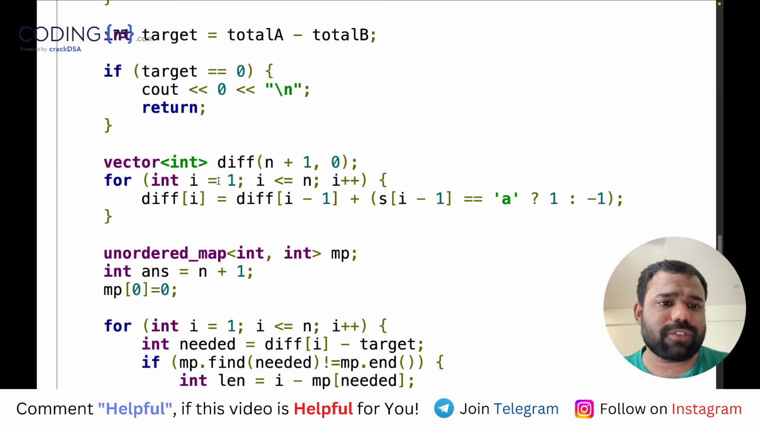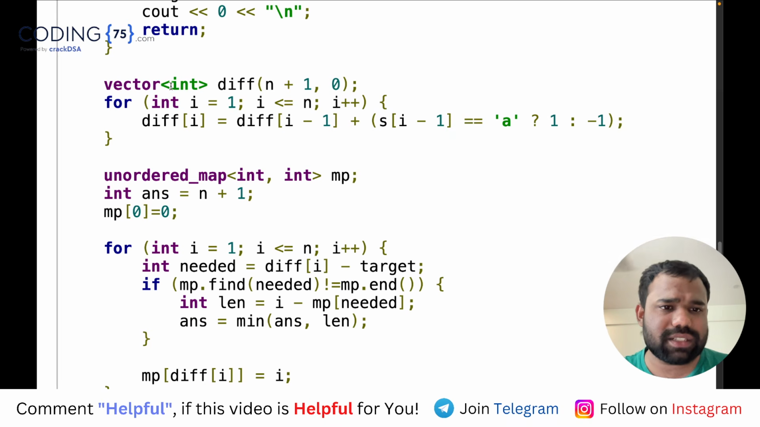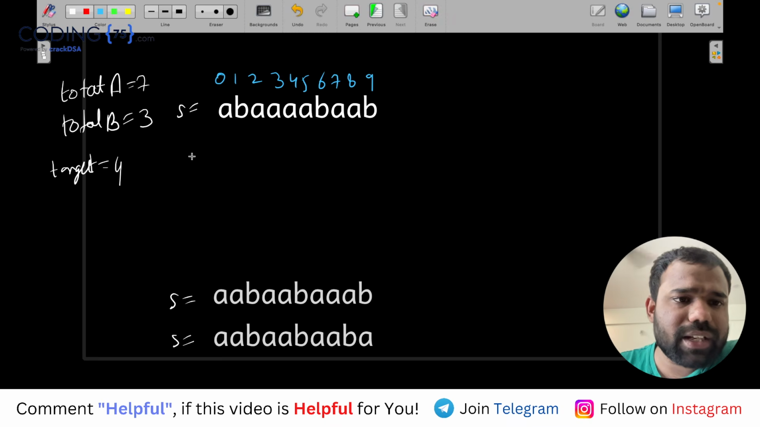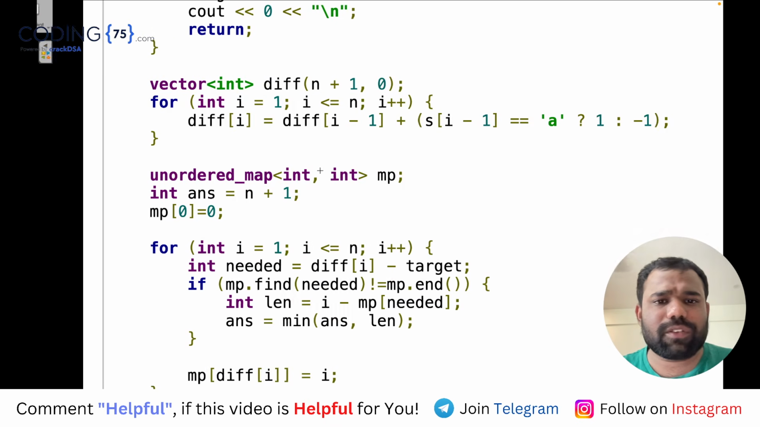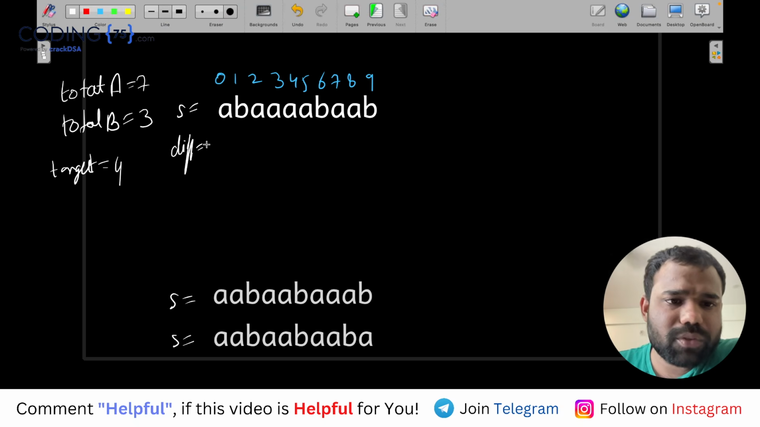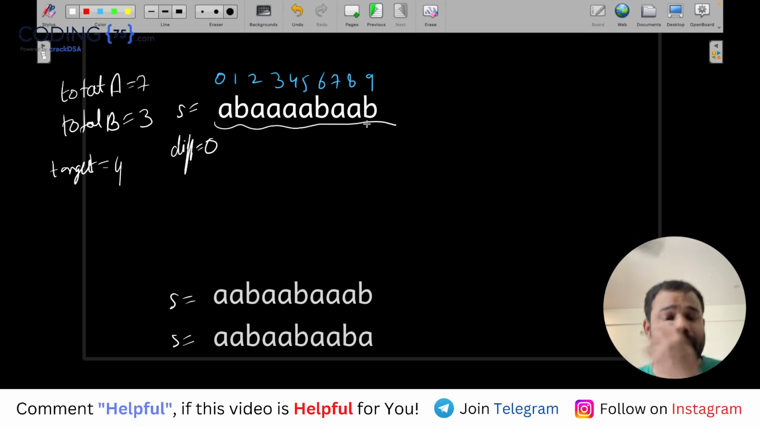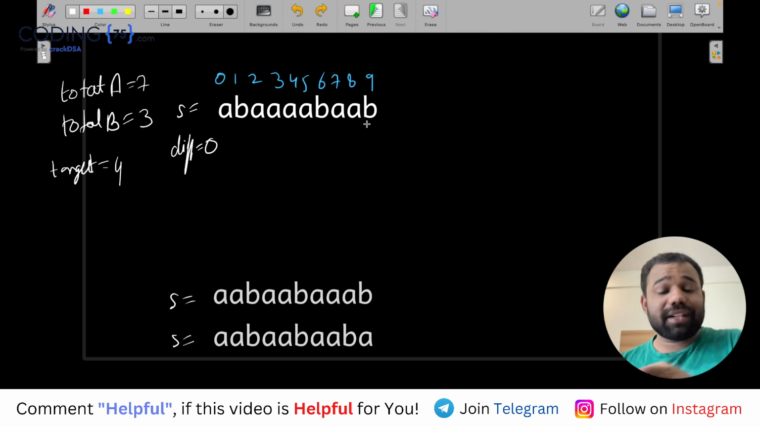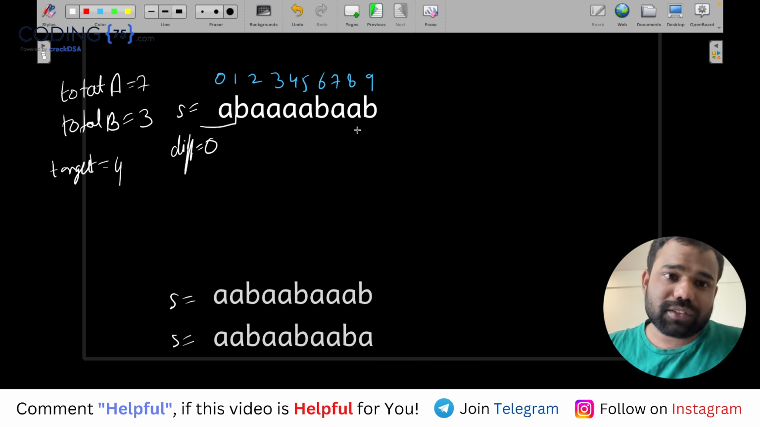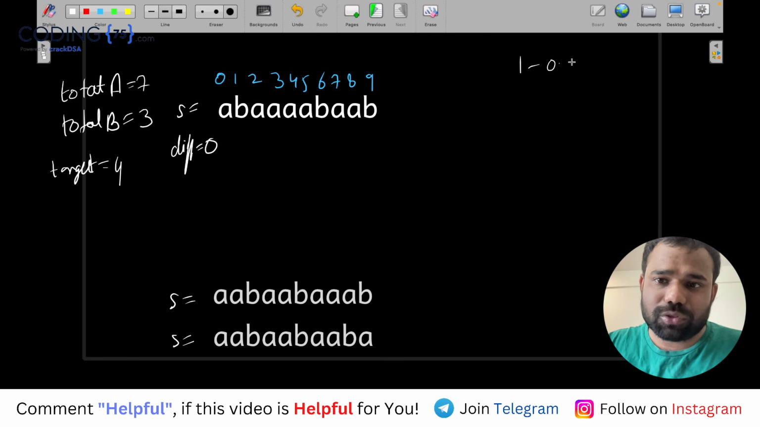Now I will have a difference array, and this difference array will be 1 based. So I will take a difference array, and the 0 index of the difference array will be 0. Now the difference array will find the difference of A and B till index number I. For example, till this particular index, what is the difference of A and B? It's 1. The number of A's is 1, the number of B's is 0, so it's 1.